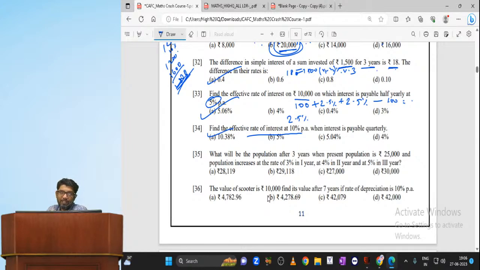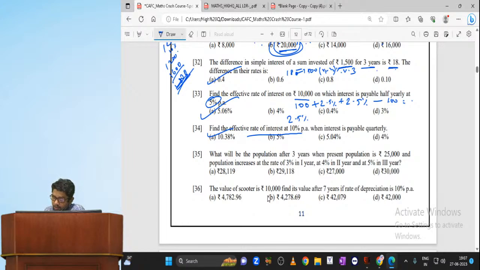Sir, why should we do the sum, sir? Directly, the effective rate of interest is going to be more than the given interest. The interest is given as 10%. Therefore, my required answer is going to be more than 10%. There is only one option which is more than 10%. Can I mark it directly? Of course, you can mark it directly without writing.